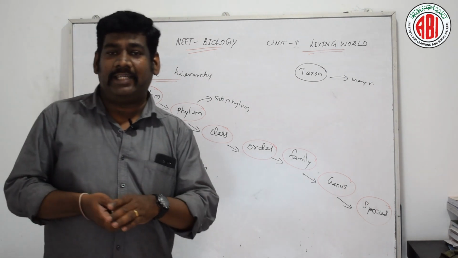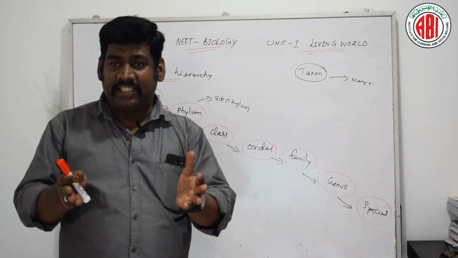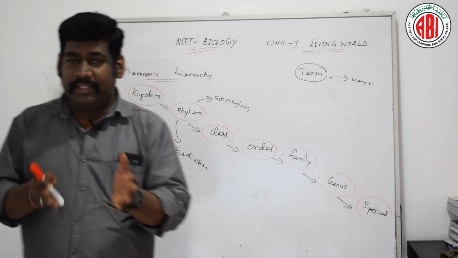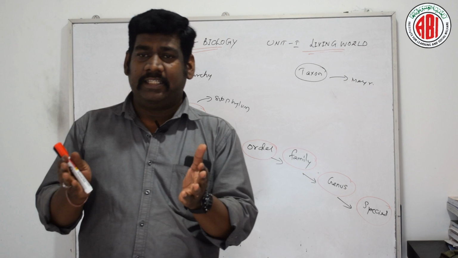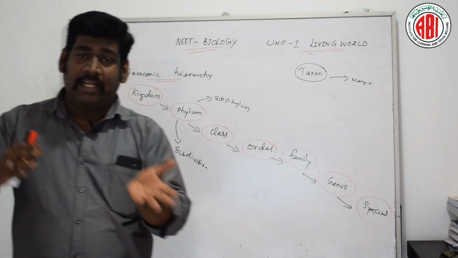The next one is class. A division is divided into different classes, with subcategories such as subclasses or subseries.